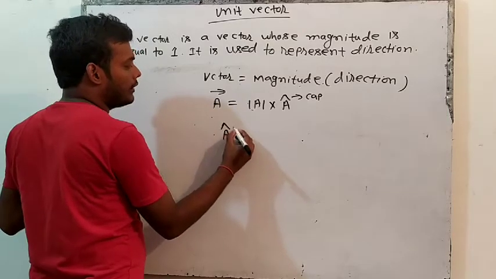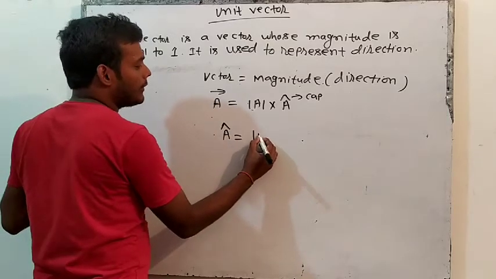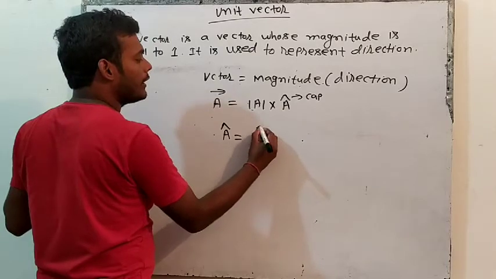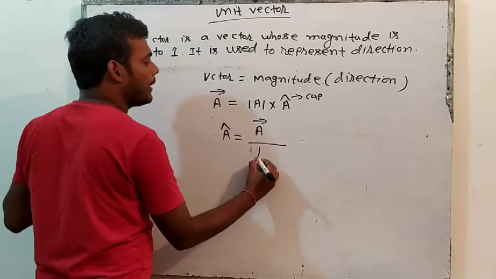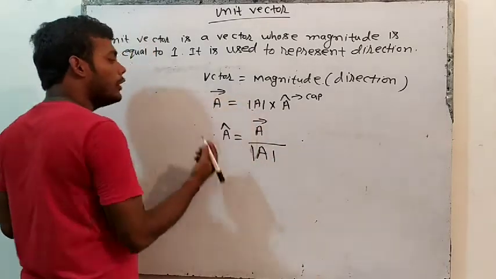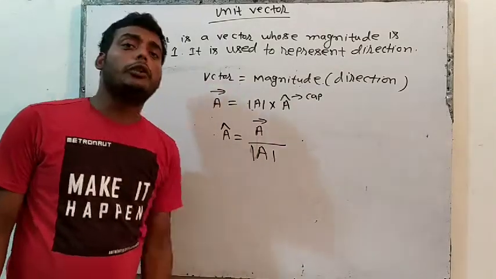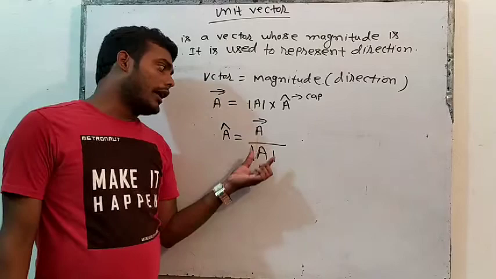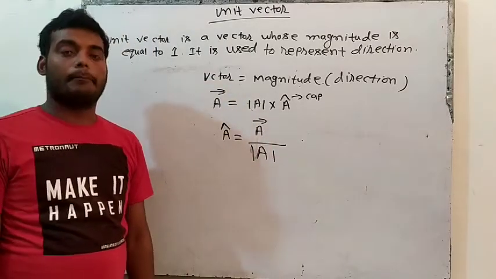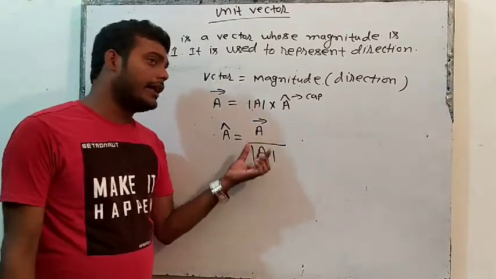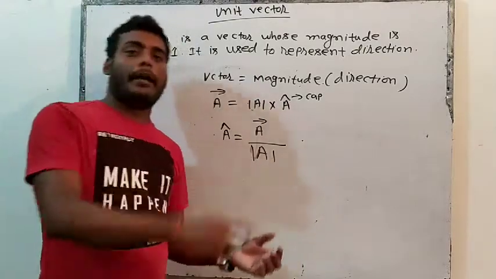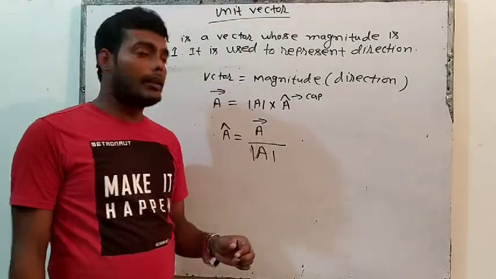So we will make this formula: unit vector is equal to the vector divided by the magnitude of the vector. A unit vector means a vector whose magnitude is 1. So we are dividing any vector by its own magnitude. If I divide any vector by the magnitude of the vector, what will its magnitude become? 1.